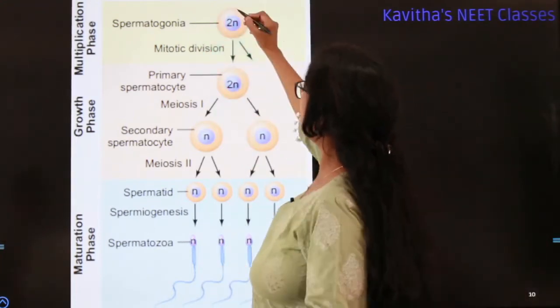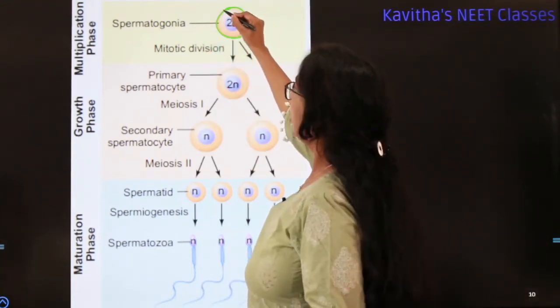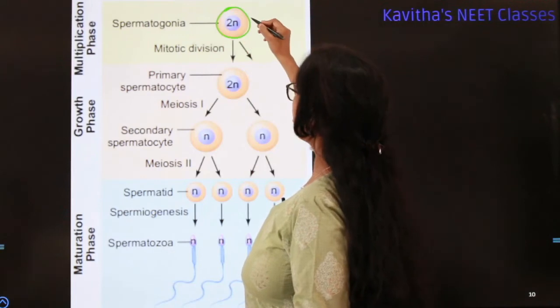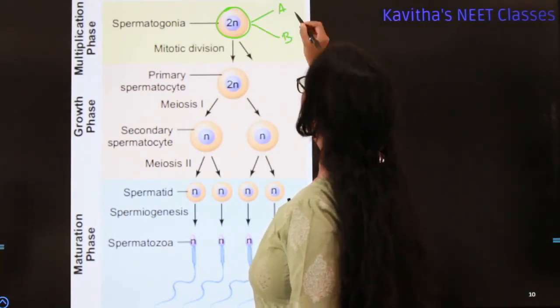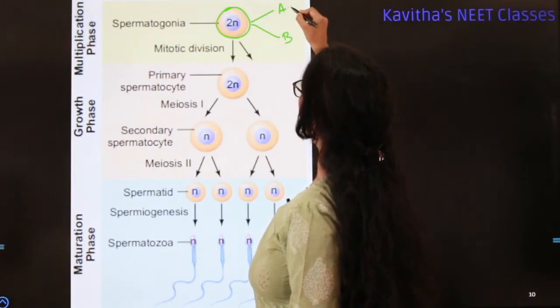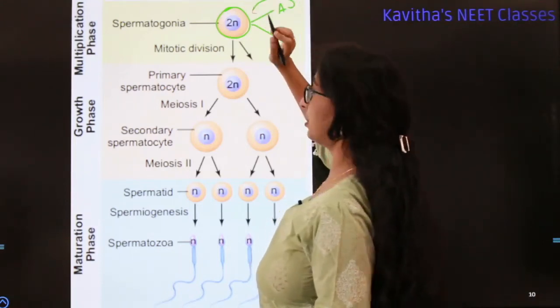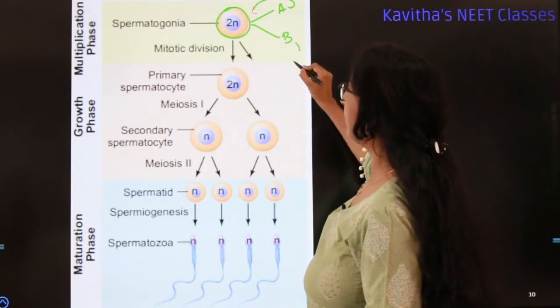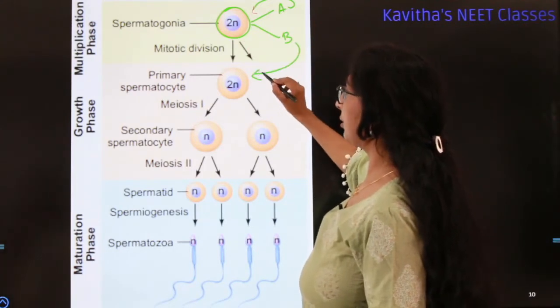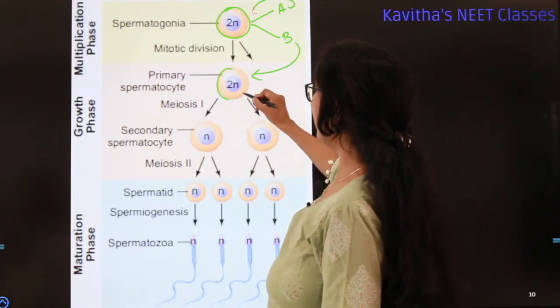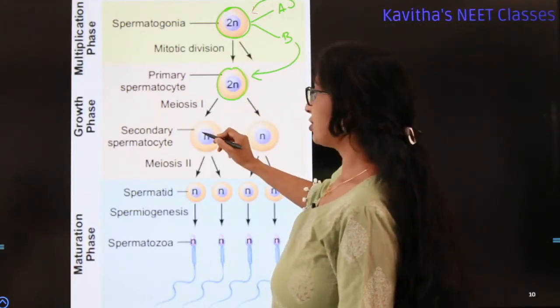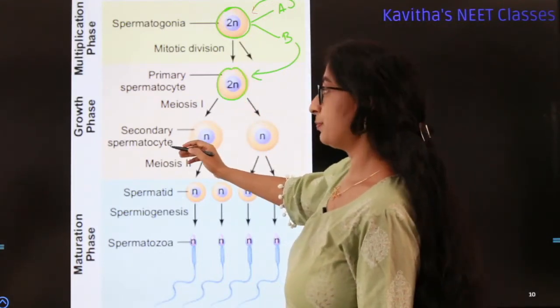So the spermatogonia undergoes repeated divisions to form two kinds of cells, type A and type B. Type A goes on to produce more such similar spermatogonia, whereas type B gets converted to a primary spermatocyte. The primary spermatocyte undergoes meiosis to produce a secondary spermatocyte.